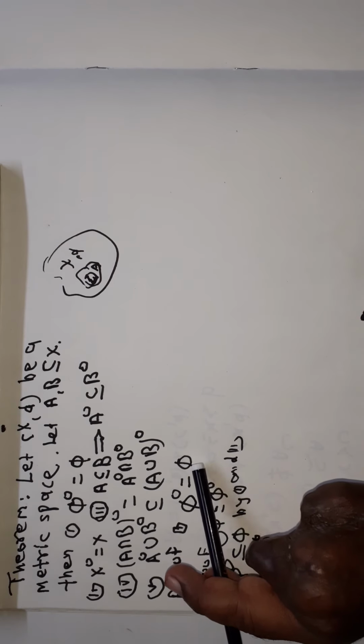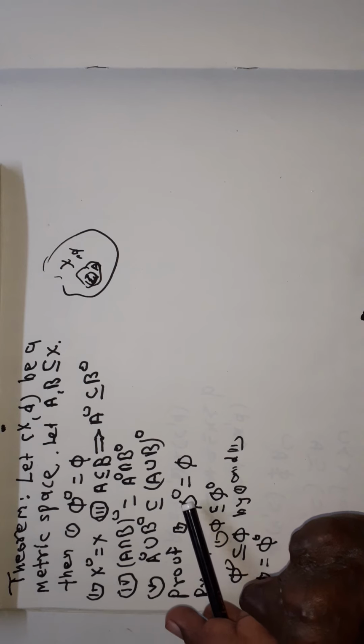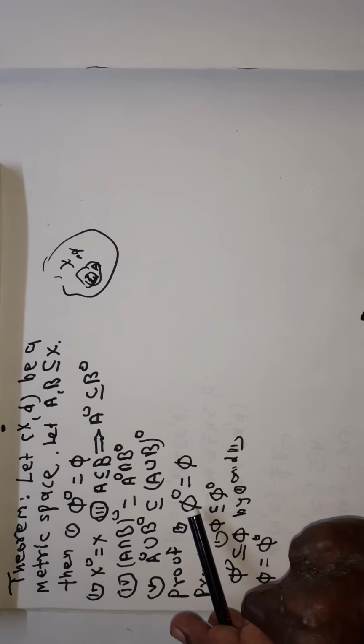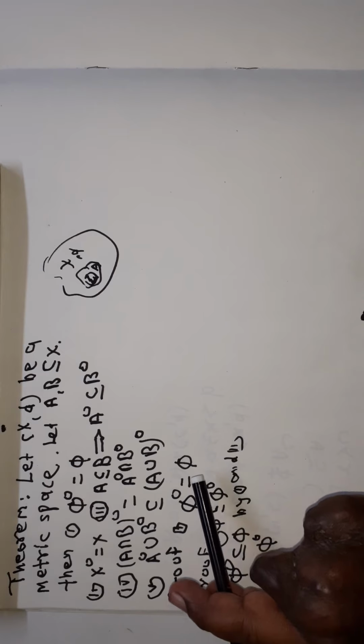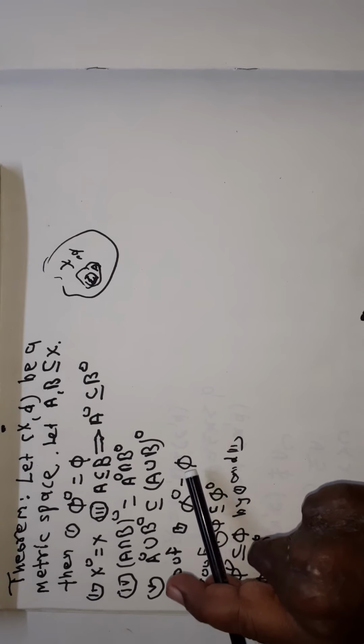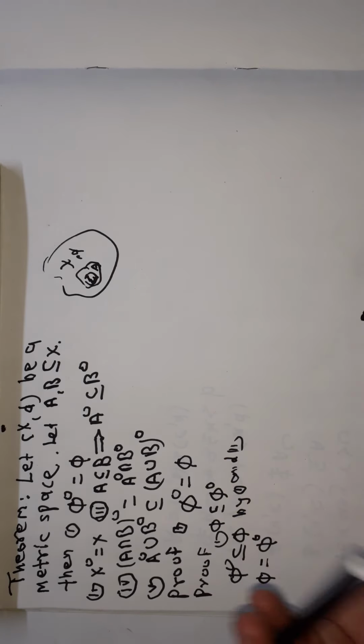Therefore, every point of null set is a point of null set interior, and these two sets have theoretically the same points. Actually, there is no point belonging to this set, and therefore null set interior is equal to null set. Okay, this is the proof of property number 1.